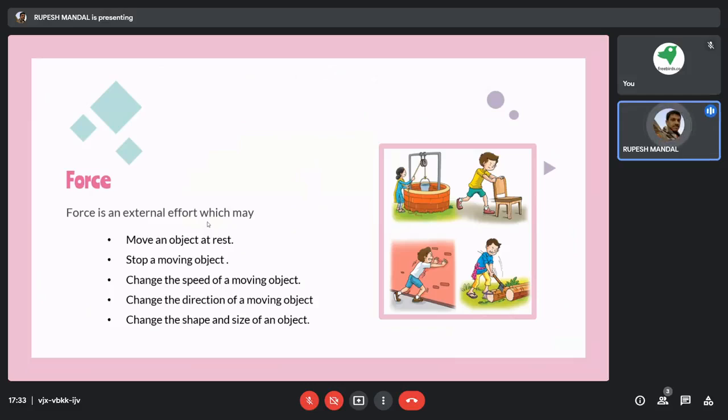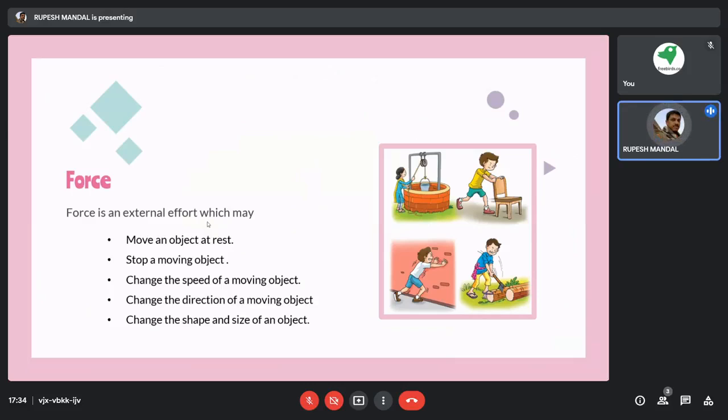The other thing is that force can change the speed of the moving object. As we discussed, it can stop the moving object, and similarly it can change its speed. It can also change the direction of a moving object.